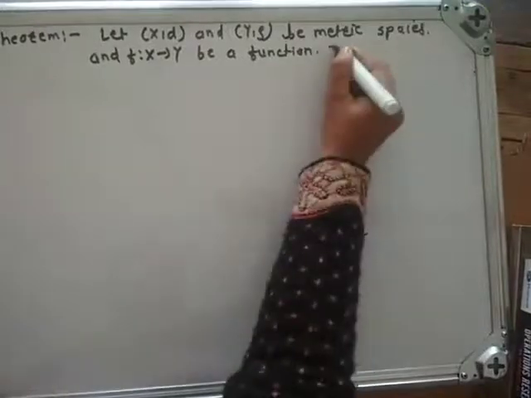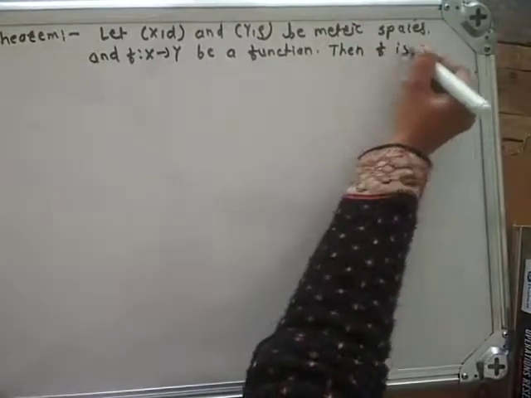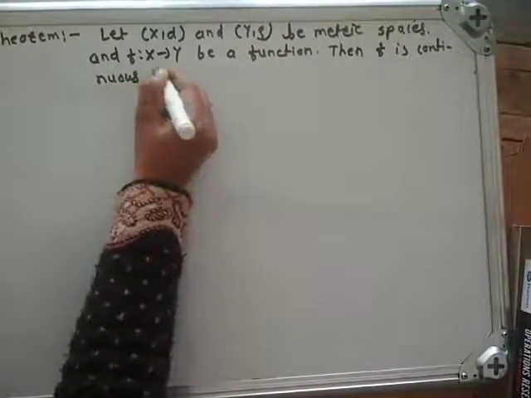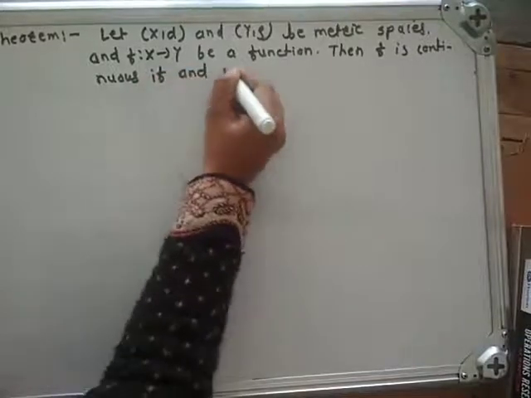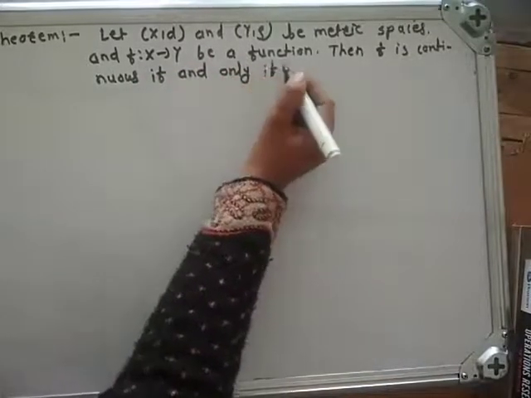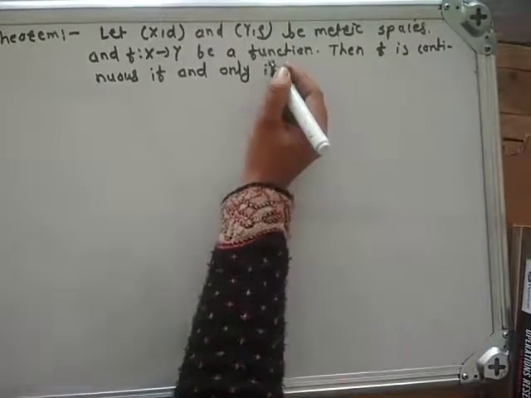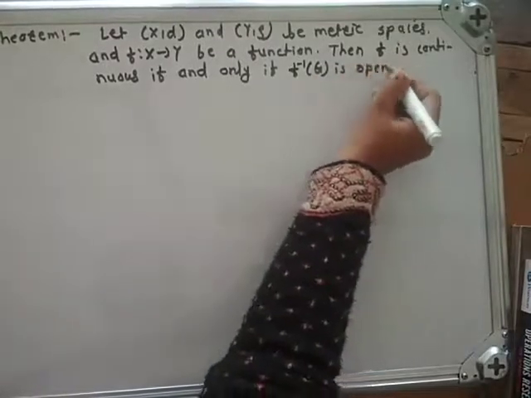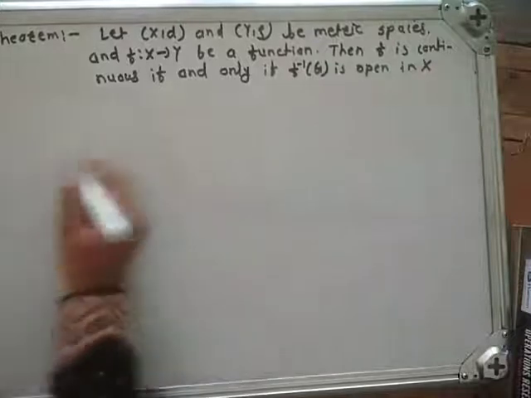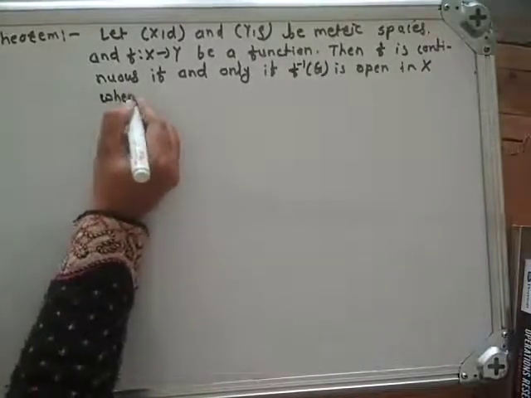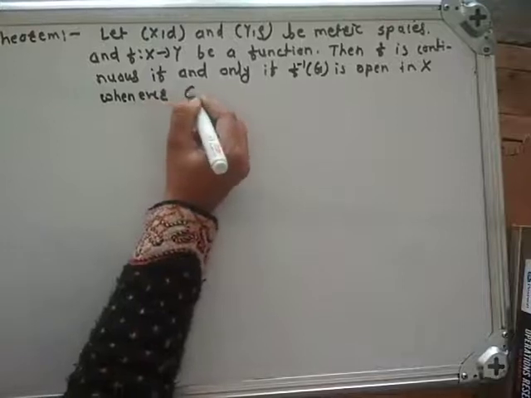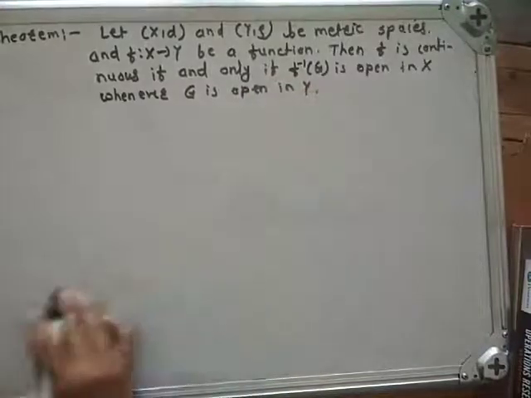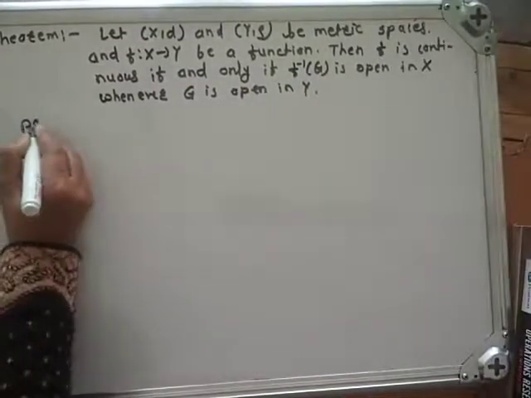Then f is continuous if and only if f inverse of G is open in X whenever G is open in Y. Let us take the proof of this theorem.